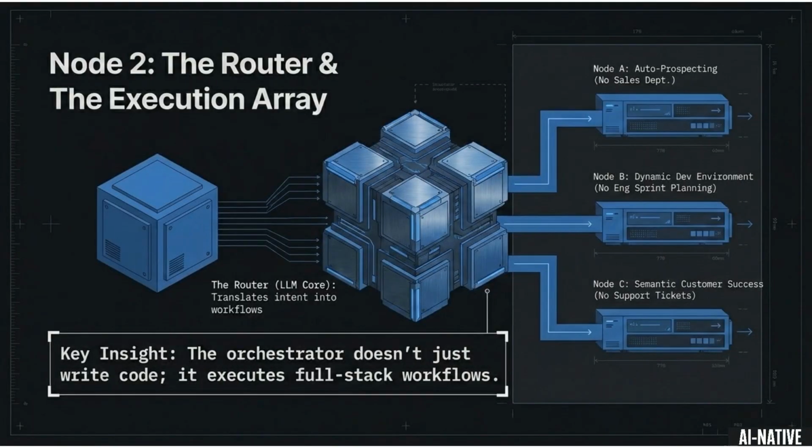Node 2 consists of the router and the execution array. The router translates intent into workflows. The key insight is that the orchestrator doesn't just write code. It executes full-stack workflows through execution arrays like auto-prospecting and dynamic dev environments.